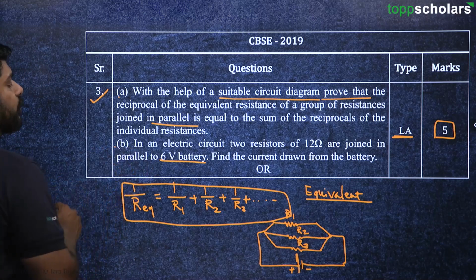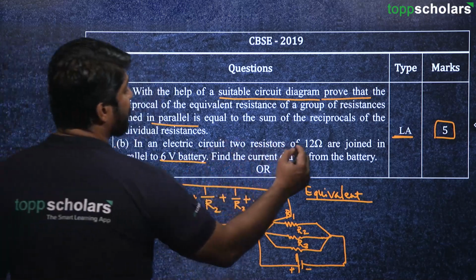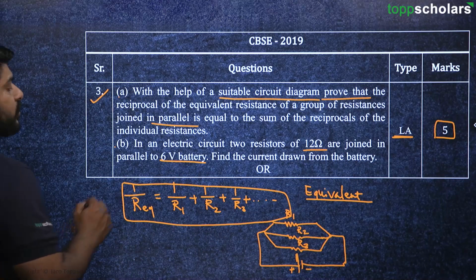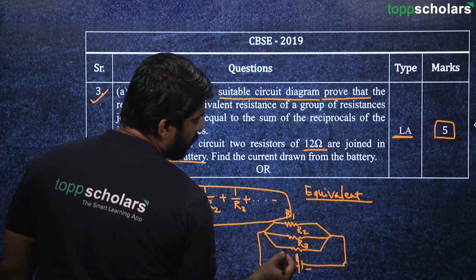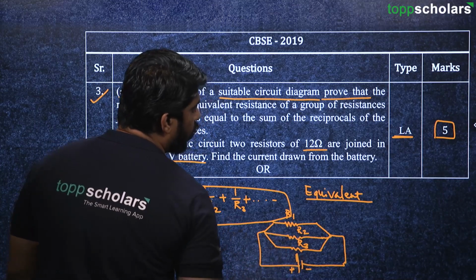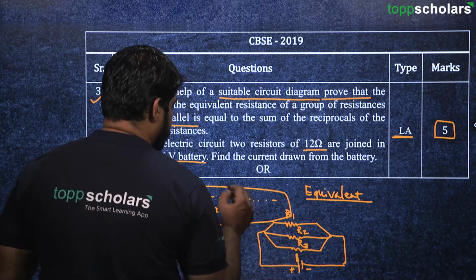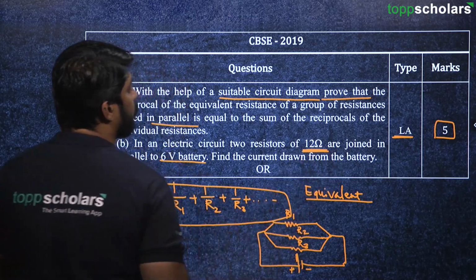Moving on to the next question: in an electric circuit, 2 resistors of 12 ohm are joined in parallel to a 6 volt battery. So that means here instead of 3 resistors we have got only 2 resistors, and they are in parallel, and both are 12 ohm.